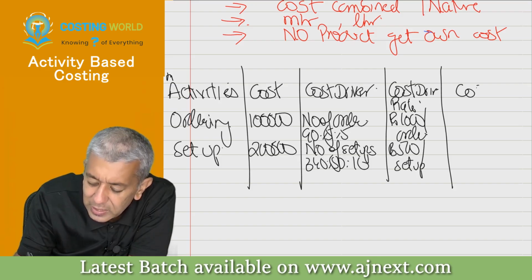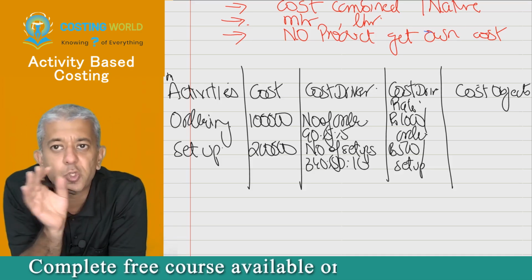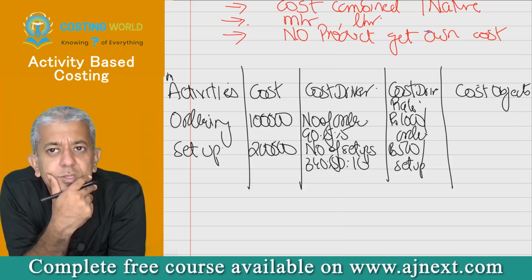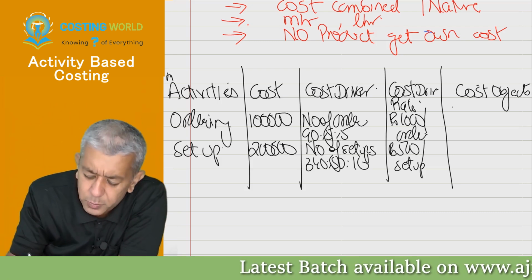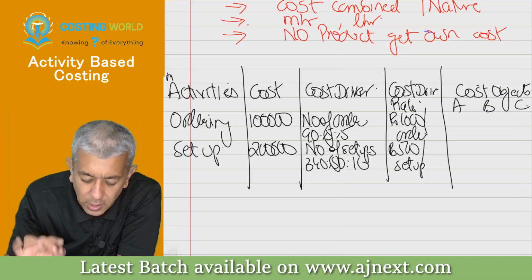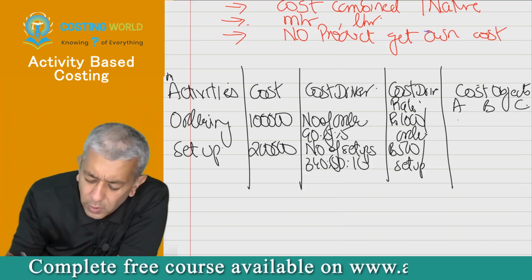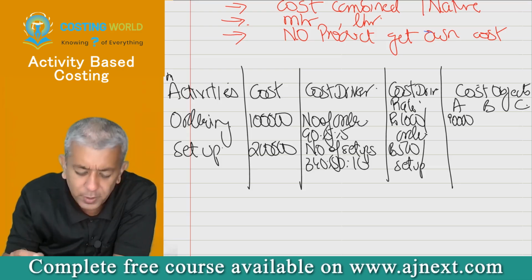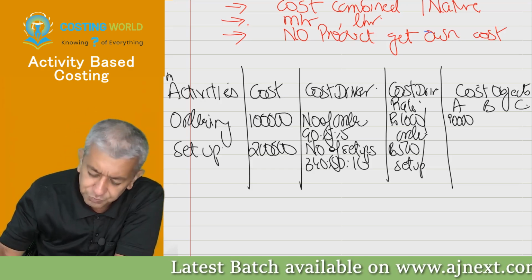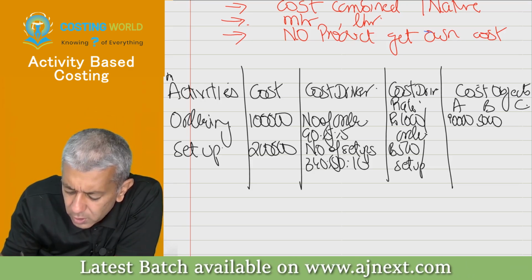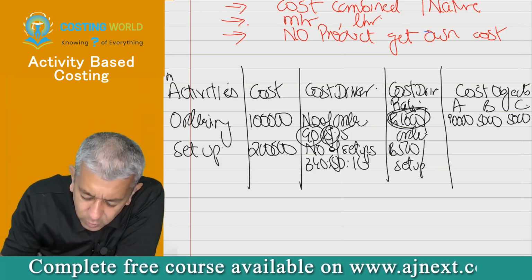Yes. And finally, these particular costs have to be divided among your products. Products are called cost objects, means to whom we have to give the cost, beta. It will be our products in this particular case, product A, product B, product C. Now, product A will be responsible for how many orders, beta? 90 orders into 100. So therefore, can you say 90,000 rupees should be going to product A? Okay, then how much should be going to product B? 5,000. How much should be going to product C? That is 5,000. That is 90 orders into rupees 1,000. 5 into 1,000. 5 into 1,000.